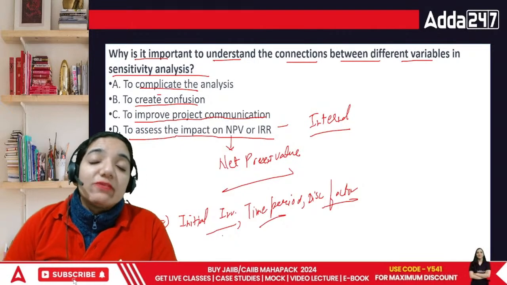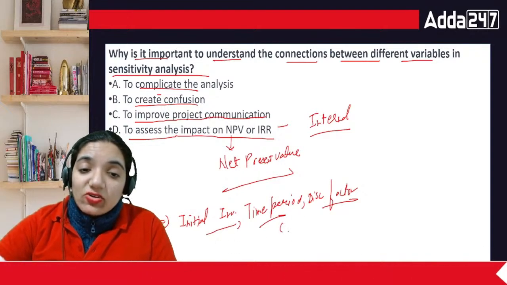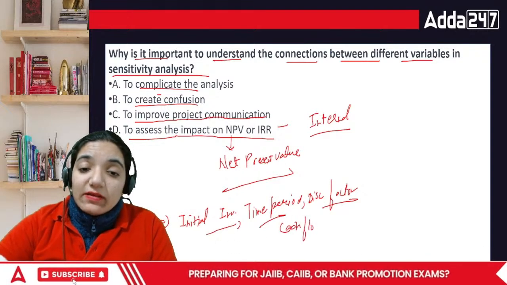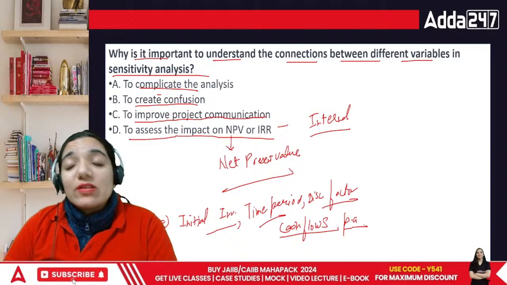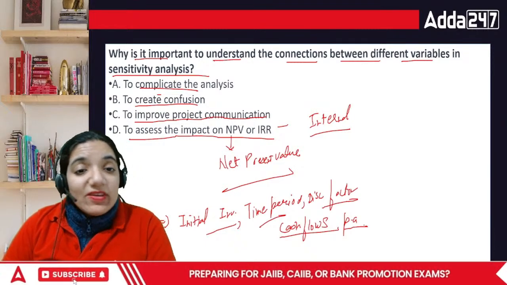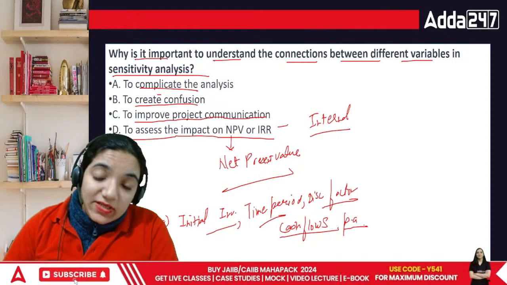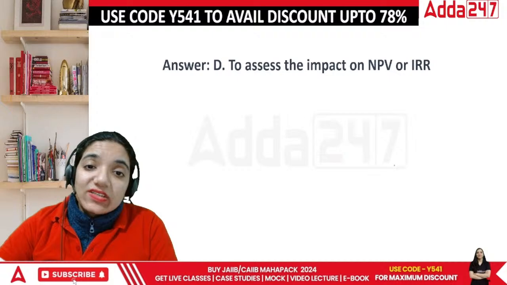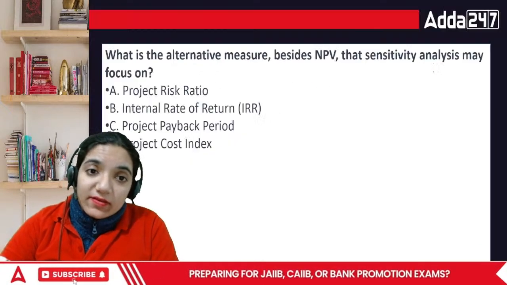So how much will it impact if the initial investment increases or decreases, or the cash flows per annum increase or decrease, or if there's any variation, it will impact your ultimate decision making. That means it will impact your amount for NPV, that is net present value, or the value of internal rate of return. So in this case, the correct answer is to assess the impact on NPV or IRR.